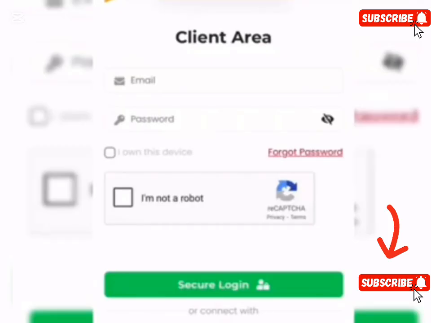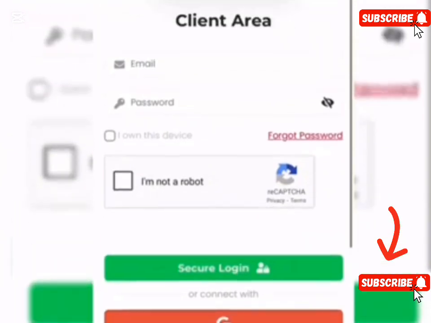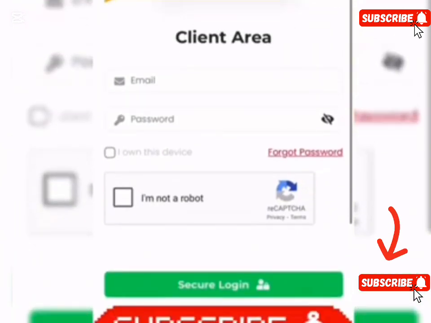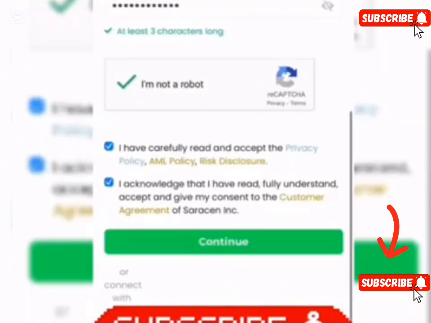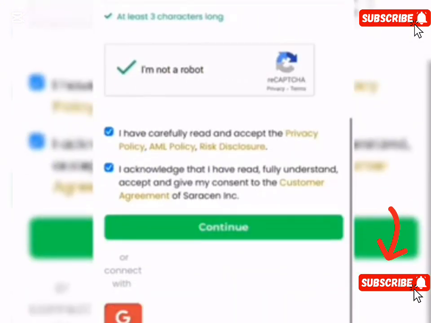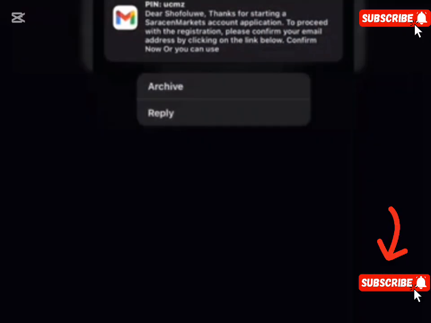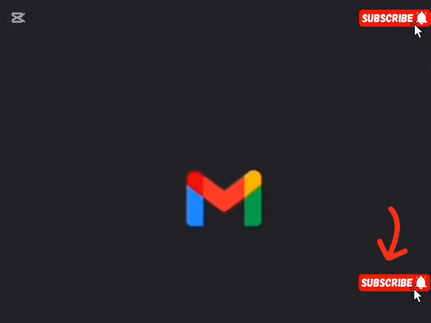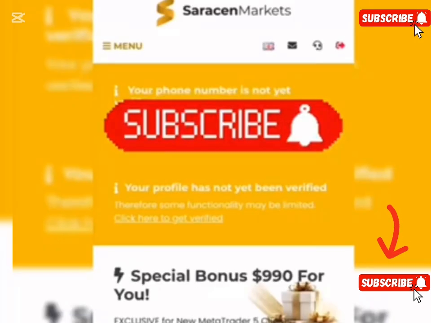So click on the link I'll be adding to the comment section, which will bring you right here into the site. Now you can take a look at the details right here. If you scroll up a little bit, you'll be able to see where you actually click on that will bring details like this, where you need to sign up with them. Now you need to fill up every single detail right here on the screen and click on continue to proceed into the site. So the first thing you'll be sent is the code into your email to verify the email which you used in registering. Now once you go to your email, copy the code, come back to the main site to input it and paste it, then you can now proceed into logging in.